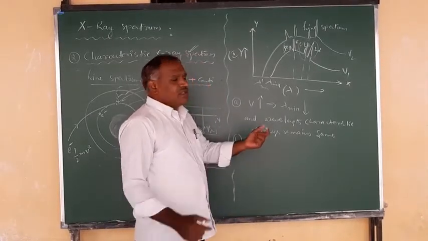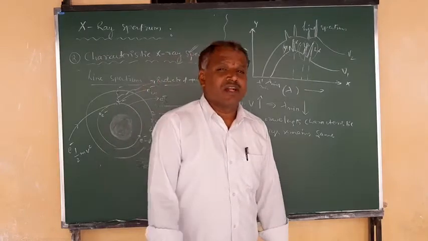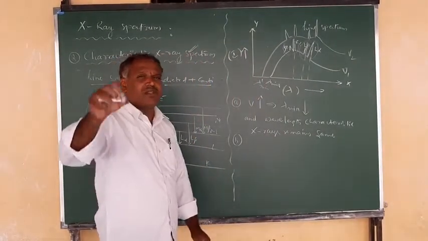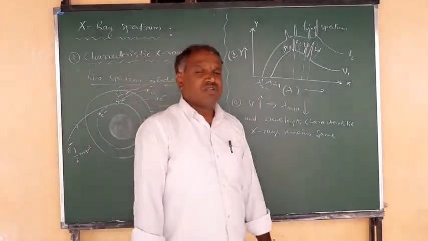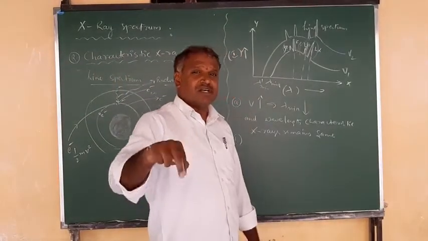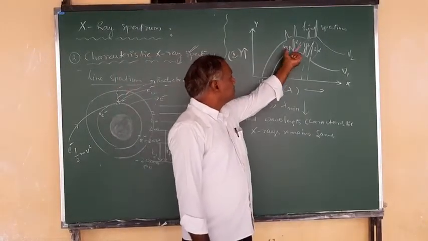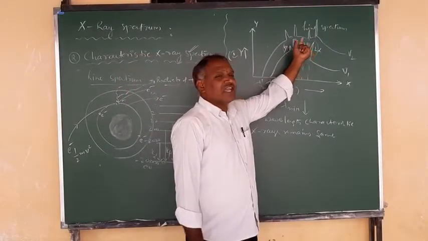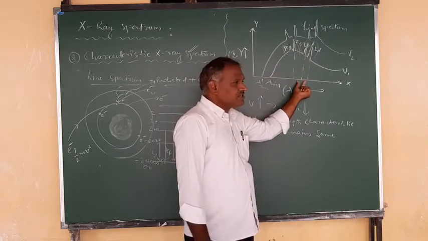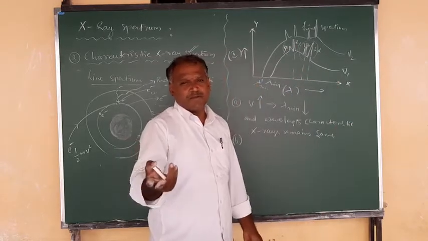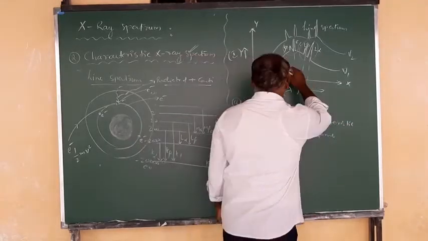Here, the characteristic X-ray spectrum depends upon the nature of the target material. So when the nature of the target material varies, that is, the mass number changes, accordingly you can observe these spikes, that is the line spectrum, where the wavelengths will be shifted when you increase the mass number. Let it be, this is one of the graphs we saw.